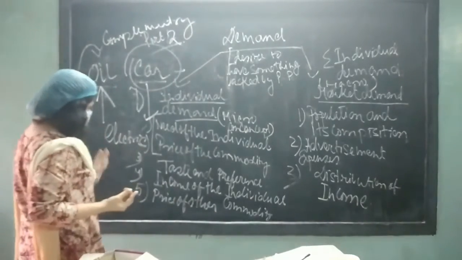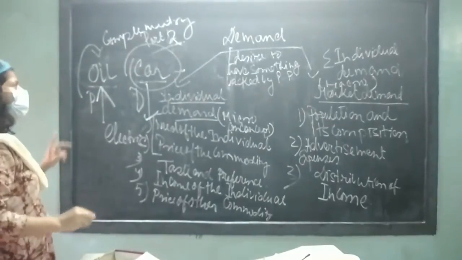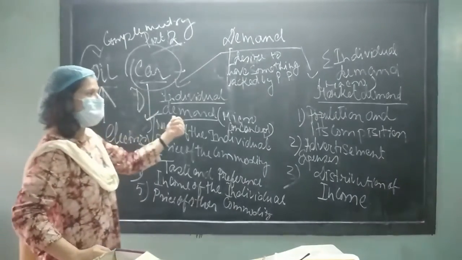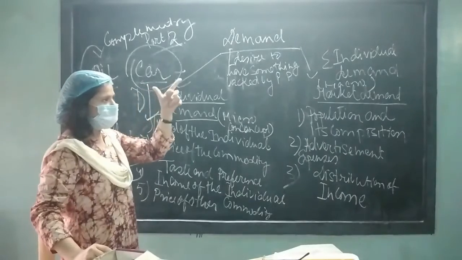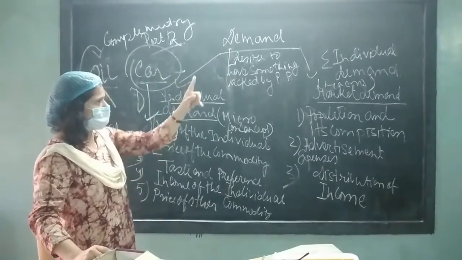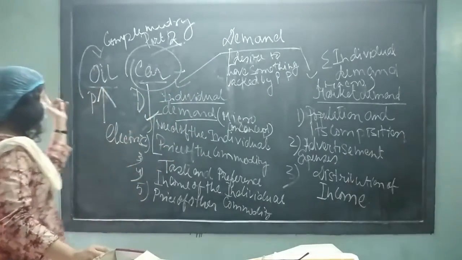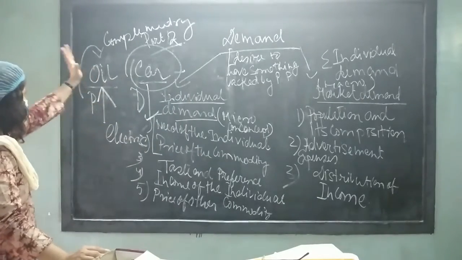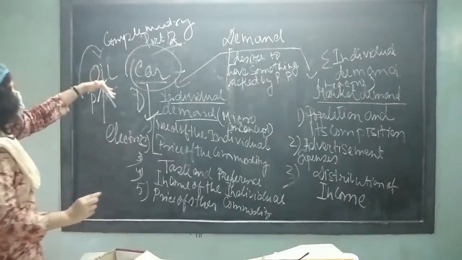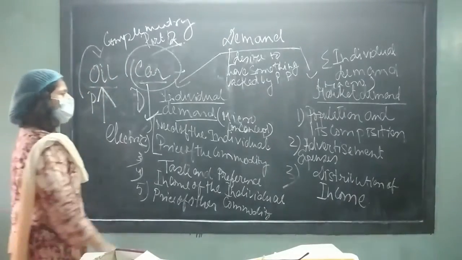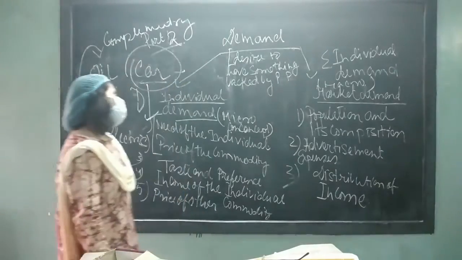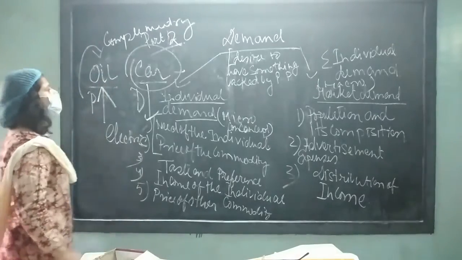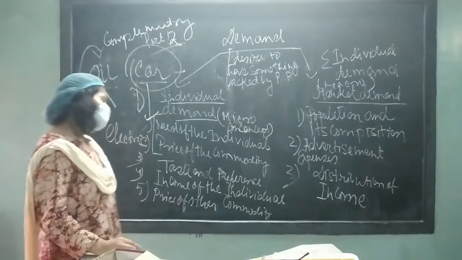Clear? Understood? So there are two types of commodities. One is substitute, like tea and coffee: when the price of tea increases, the demand for coffee will also increase. But here we are talking about complementary goods, oil and car, which are interrelated. If the price of oil increases, definitely the consumption or demand for the car will fall.